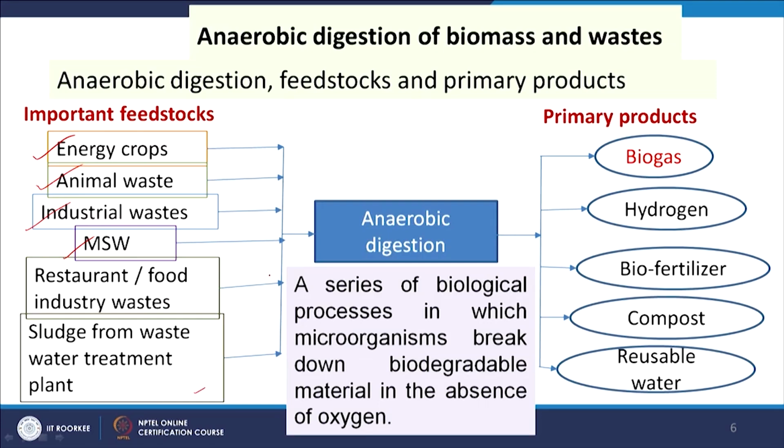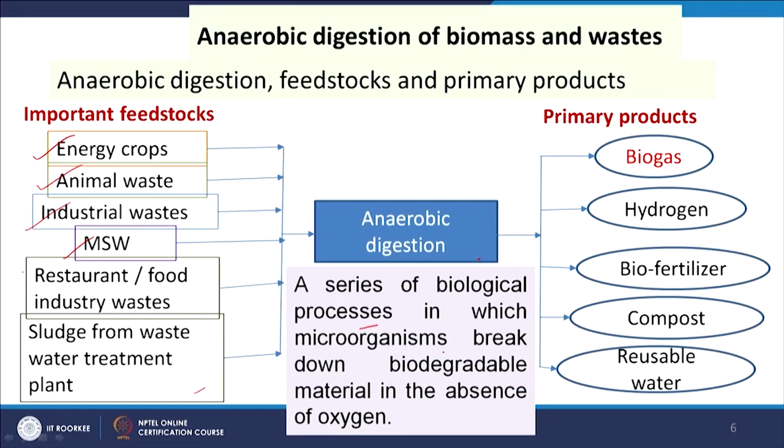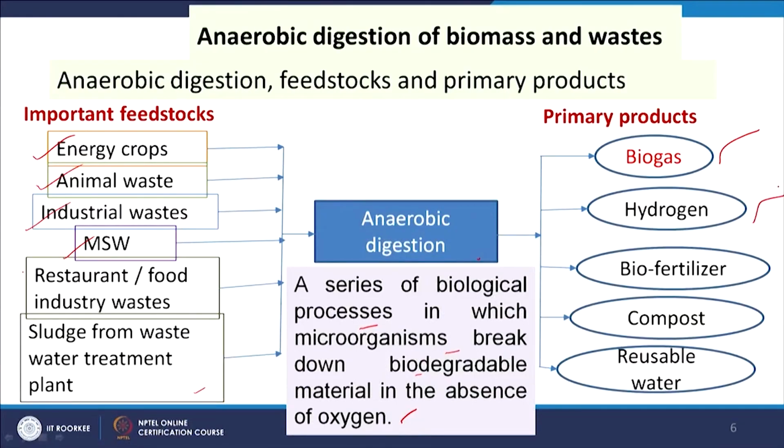So, all those things are the feedstocks for the anaerobic digestion process, and this anaerobic digestion is a complex series of biological processes in which microorganisms break down biodegradable material in the absence of oxygen. So, anaerobic condition is required for this process, and then it gives us biogas, it can give us hydrogen, it can give us biofertilizer, compost, and we can also get some water from the slurry after proper treatment.